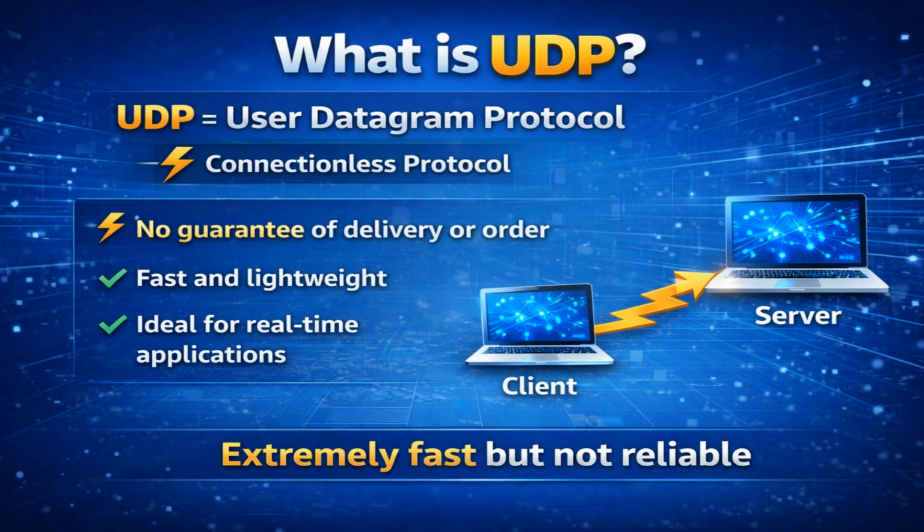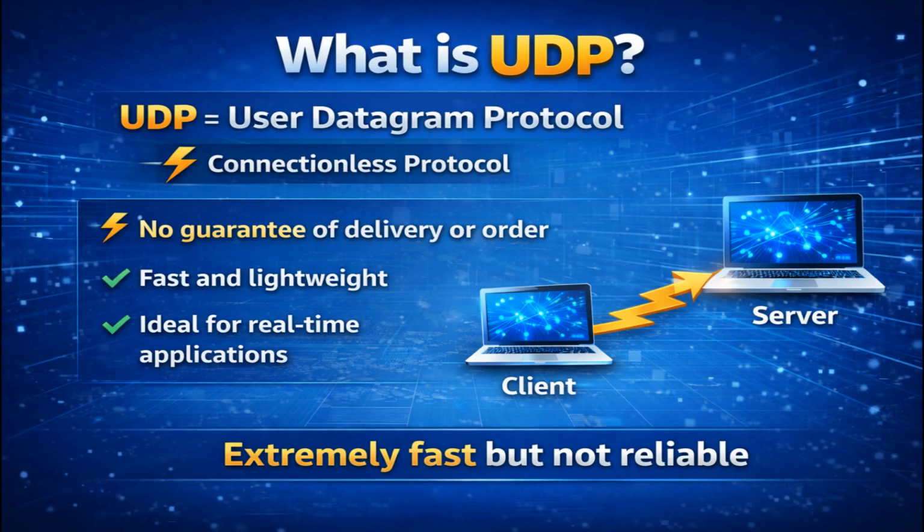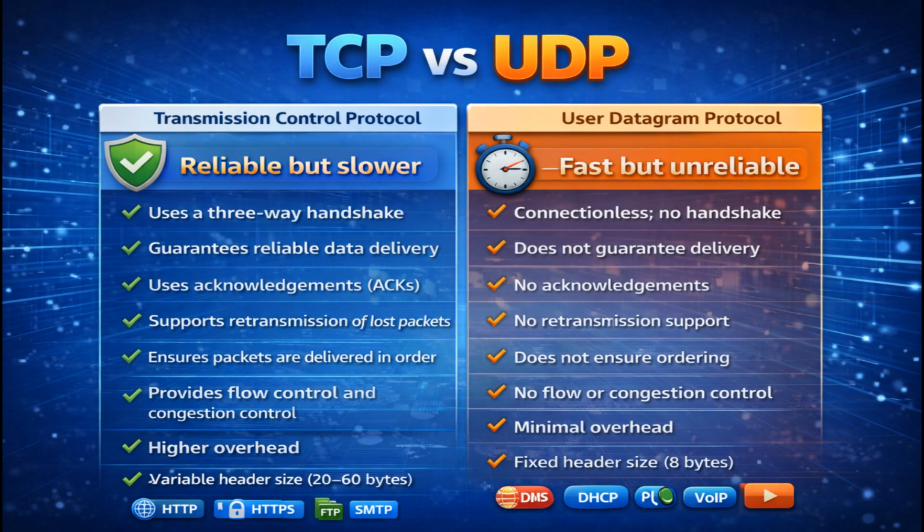UDP stands for User Datagram Protocol. It is a connectionless protocol, meaning data is sent without establishing a connection. UDP does not guarantee delivery or order, but it is extremely fast and lightweight. That makes UDP perfect for real-time applications. Here are the main differences.